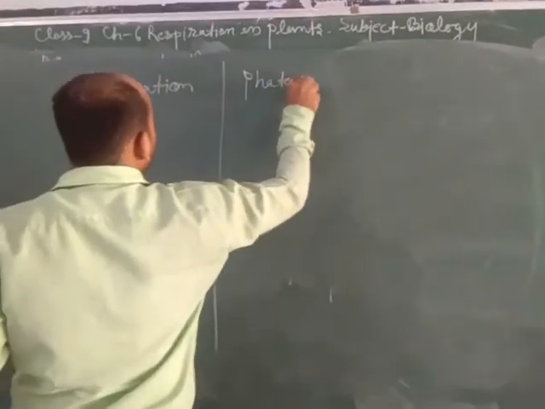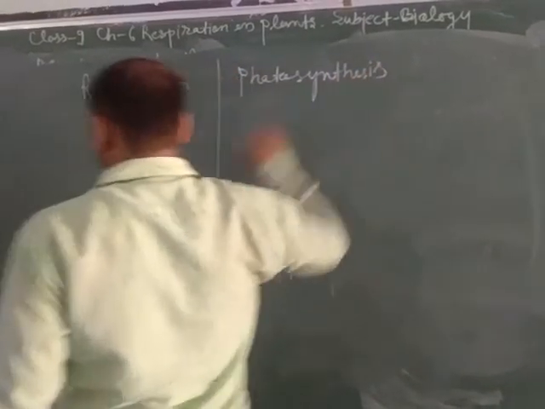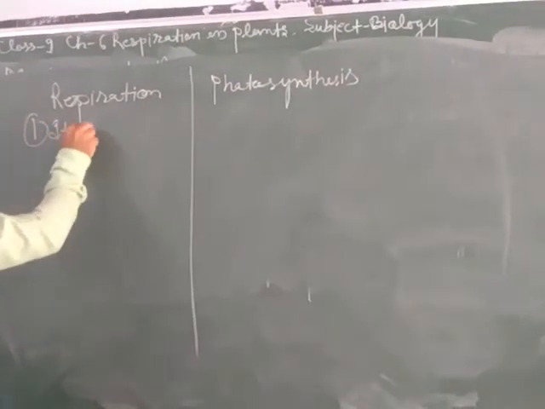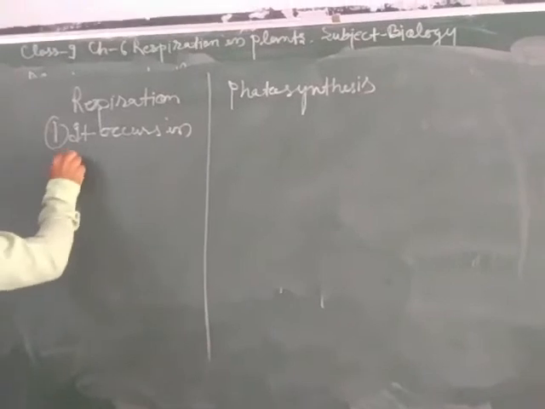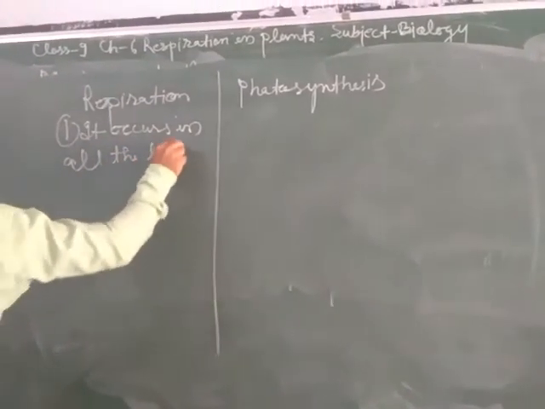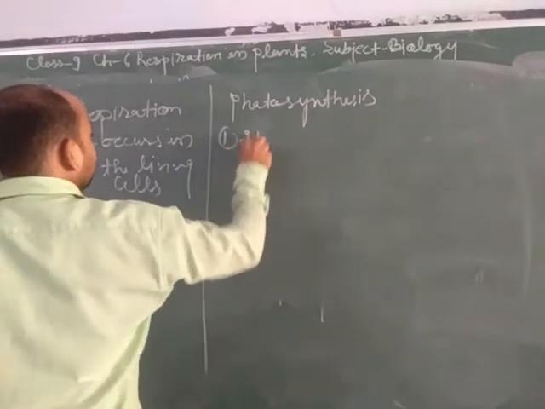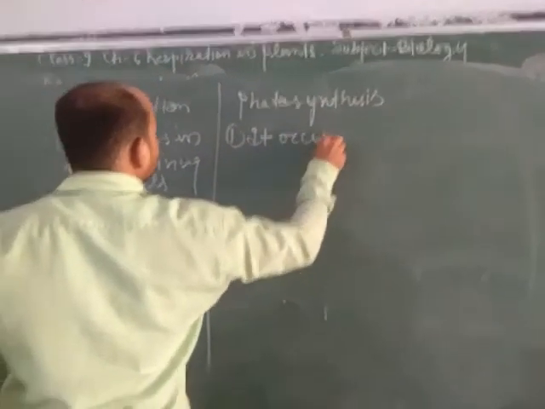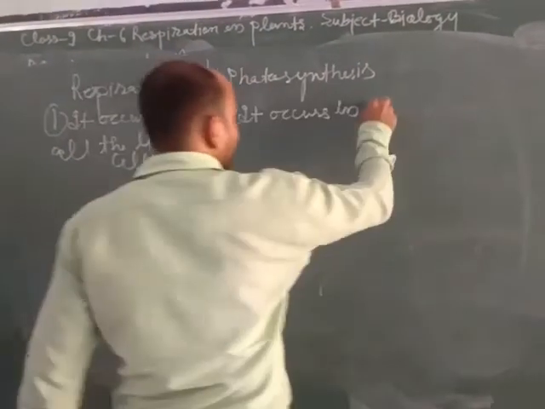Photosynthesis means formation of food in the presence of sunlight. This process only occurs in plants. It occurs in all the living cells. It occurs in chlorophyllous cells.